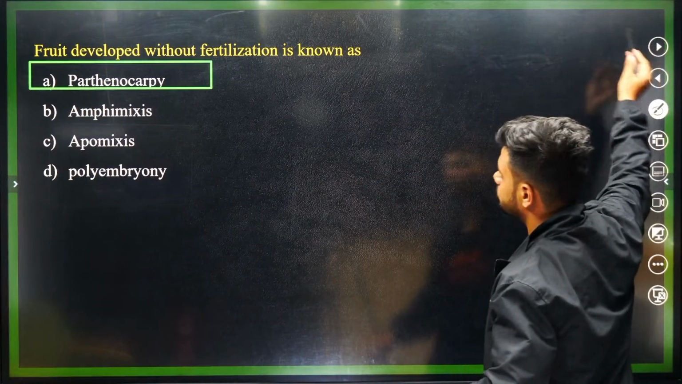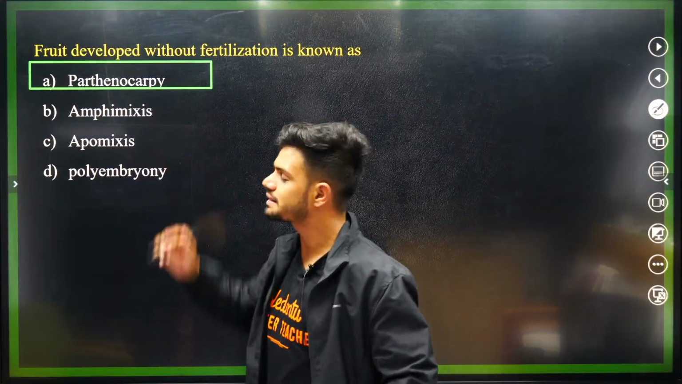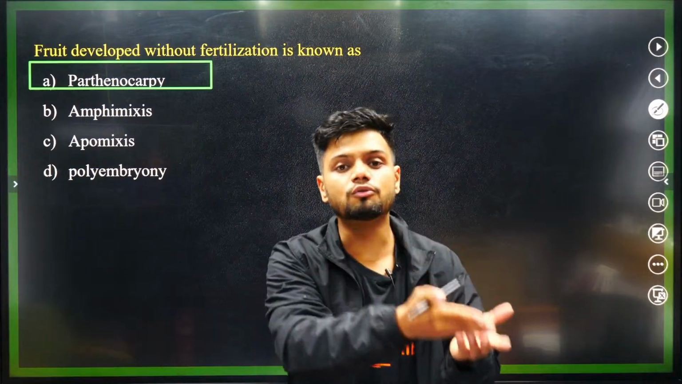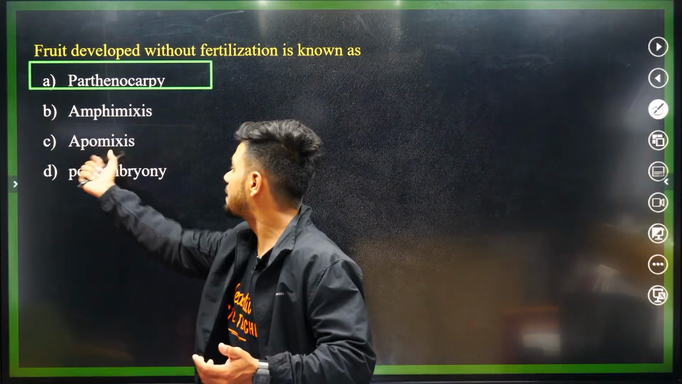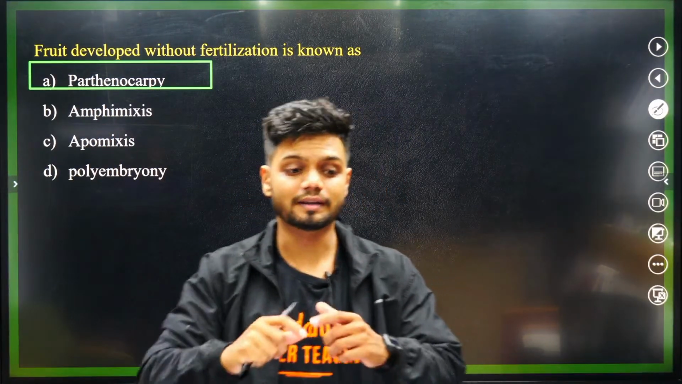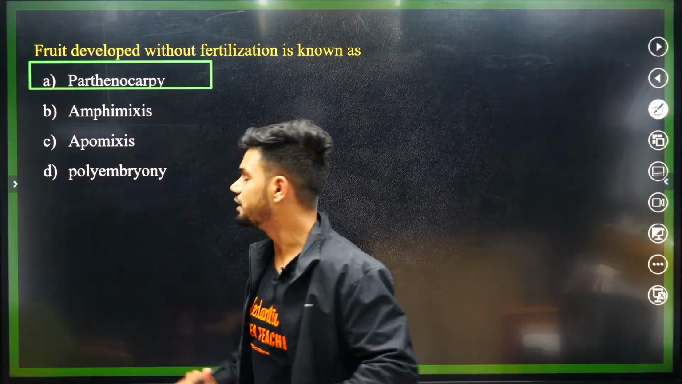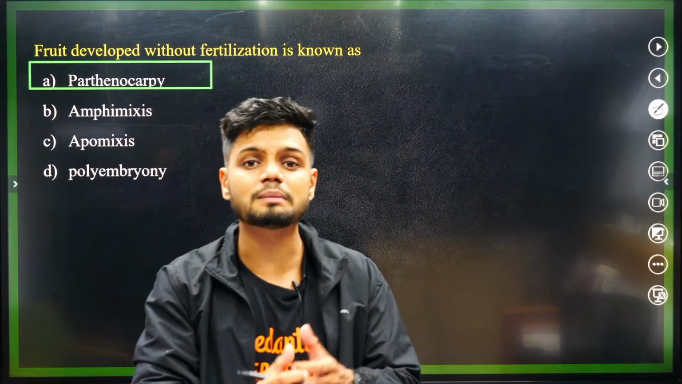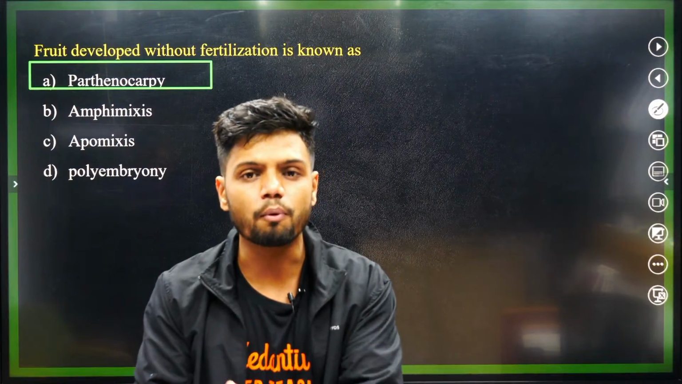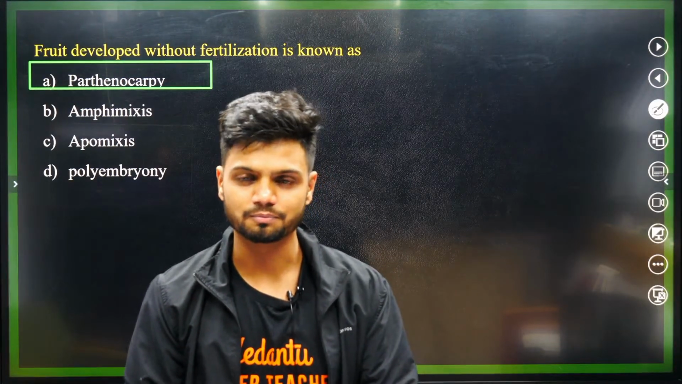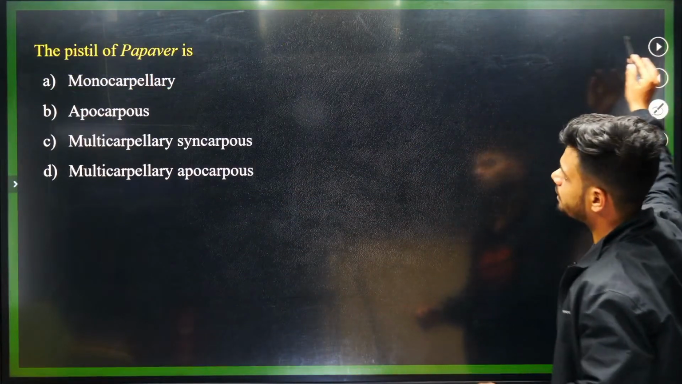Exactly. Parthenocarpy. Parthenocarpy means development of fruits without fertilization. Then what is apomixis? Apomixis is development of seed without fertilization. What is polyembryony? Polyembryony basically means poly means many, many embryos. Okay. Next.